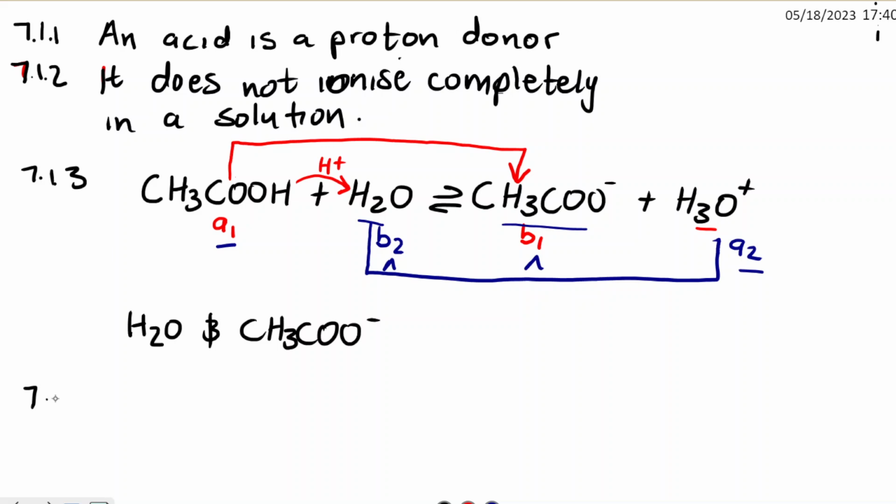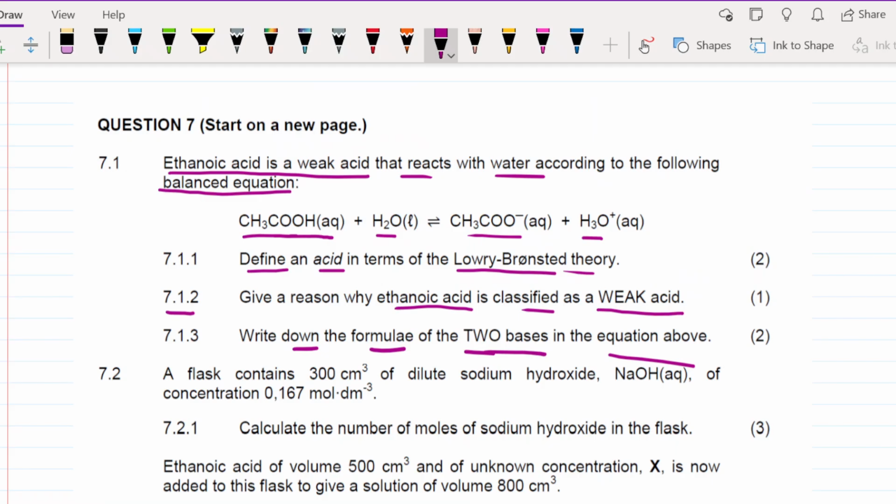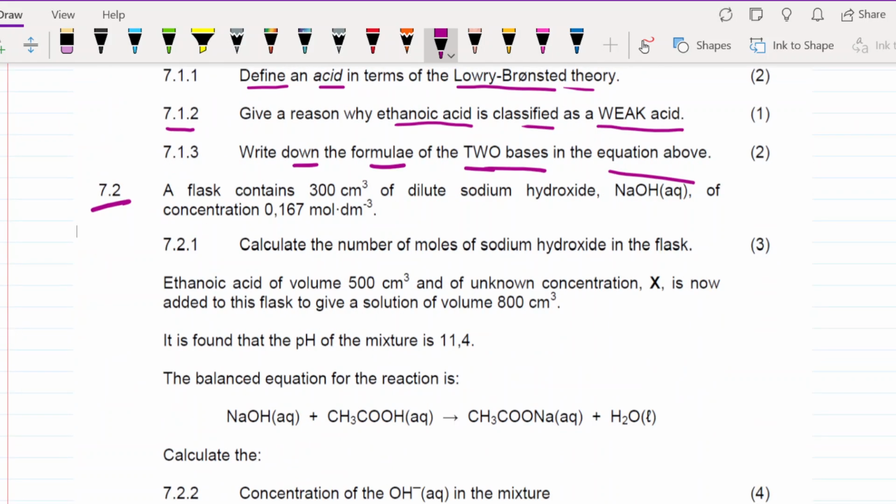So let's look at the following question. 7.2. The statement says, a flask containing 300 cm³ of a dilute sodium hydroxide of a concentration of 0.167 moles per dm³. 7.2.1, calculate now the number of moles of this sodium hydroxide in the flask.